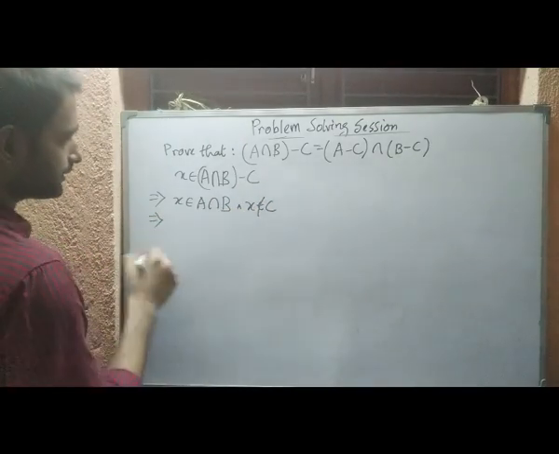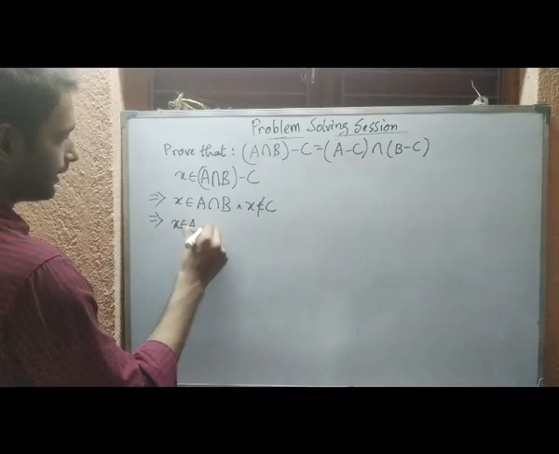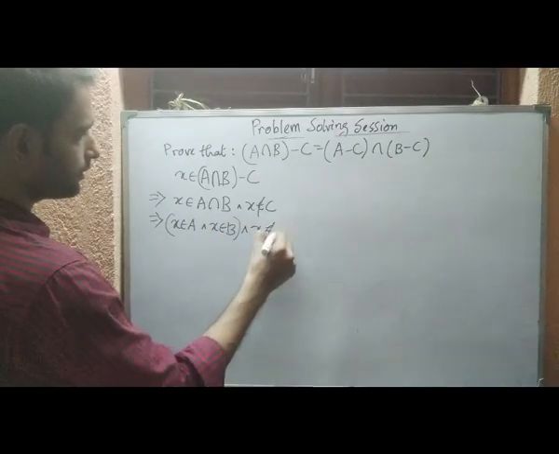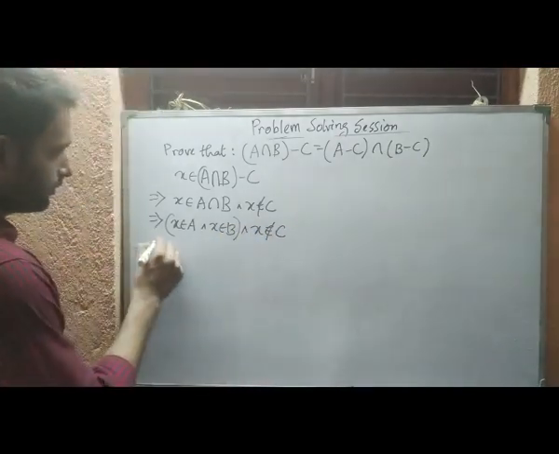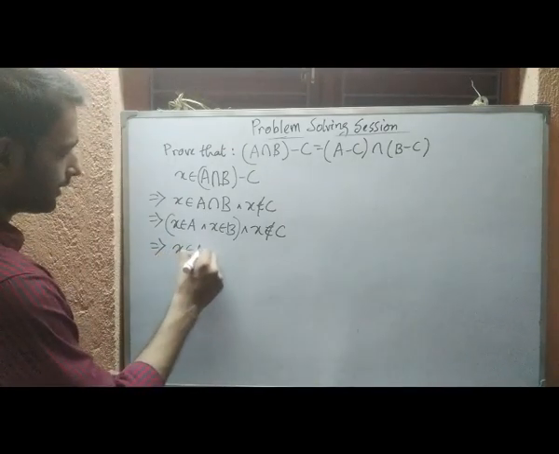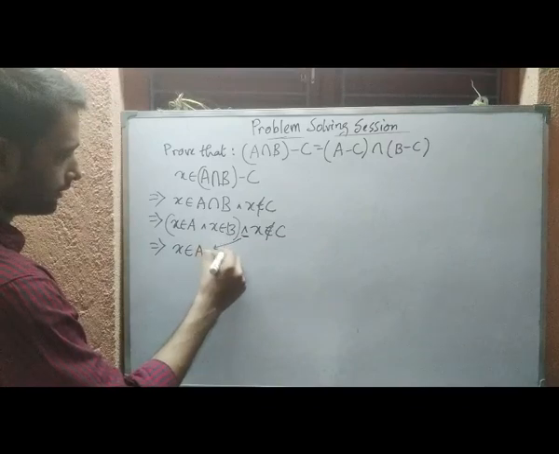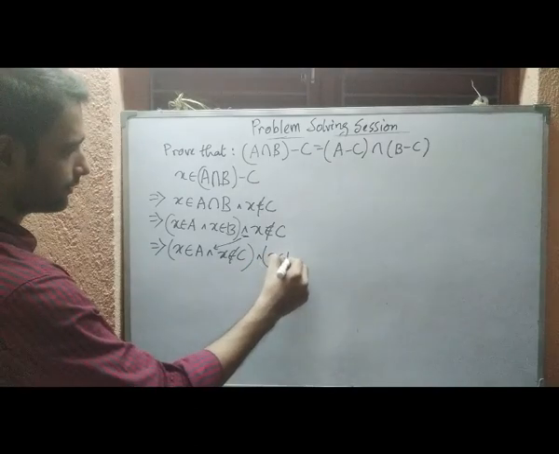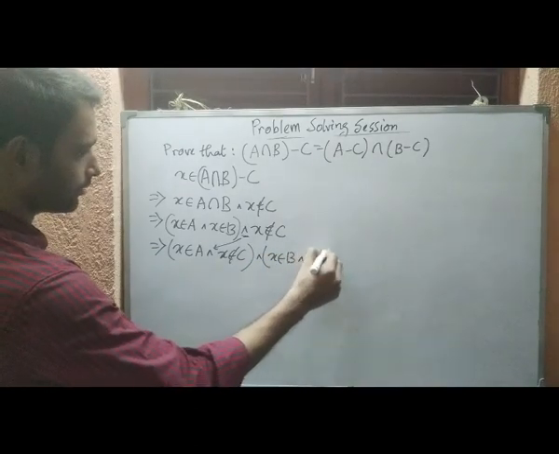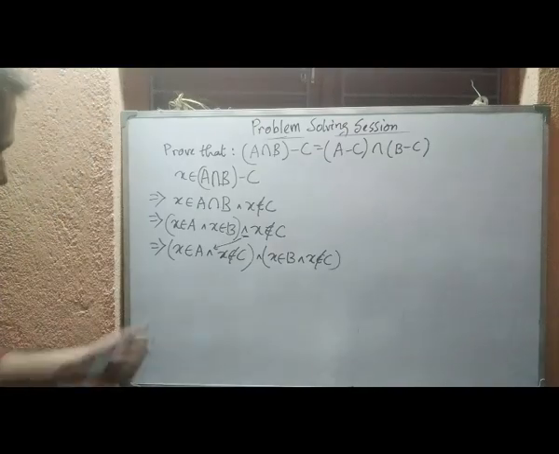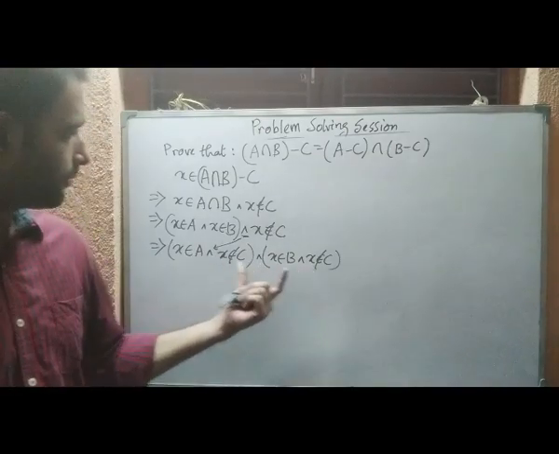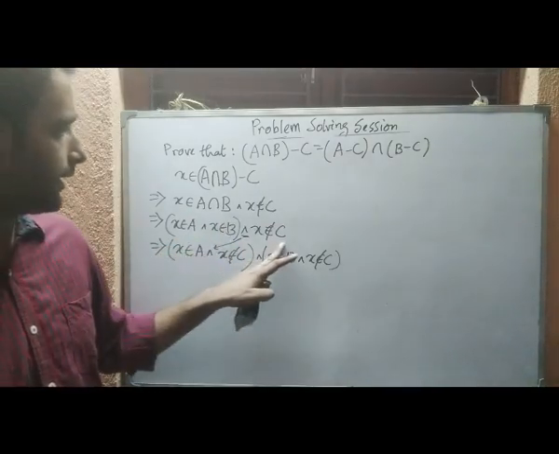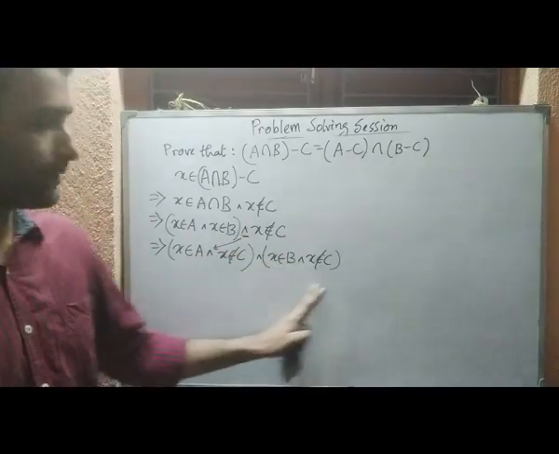If this is the case, then you can write x belongs to A and x belongs to B in bracket, and x doesn't belong to C. So for this we can write x belongs to A and, and here x doesn't belong to C, and also x belongs to B and x doesn't belong to C. See, this statement is coming by applying the distribution property, because we will take x, A and C one time, and B and C one time. That's why it is coming.